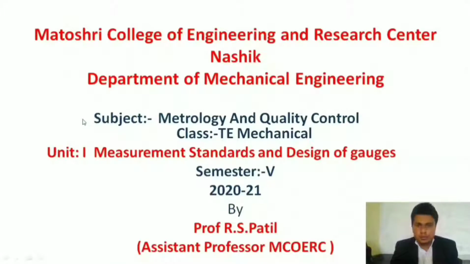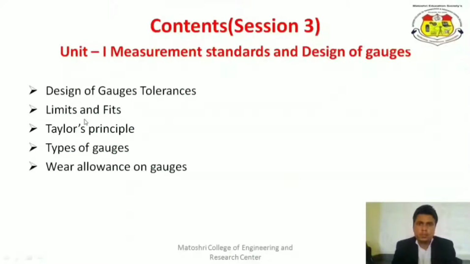Today we are going to discuss the subject Metrology and Quality Control for TE Mechanical students, and this is our session number 3. In session number 2 we discussed the various types of geometric forms like straightness, flatness, roundness, cylindricity, circularity. These are very important forms, and we saw how they are measured with the help of various devices, such as a spirit level indicator, autocollimator or straight edge method. So these were the contents of the last session.